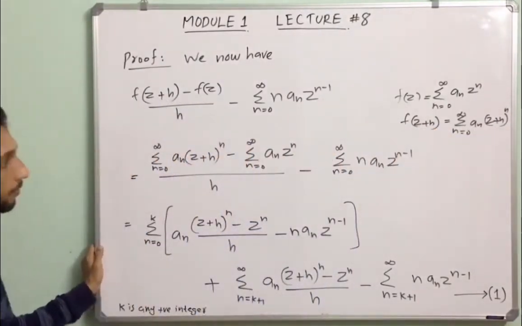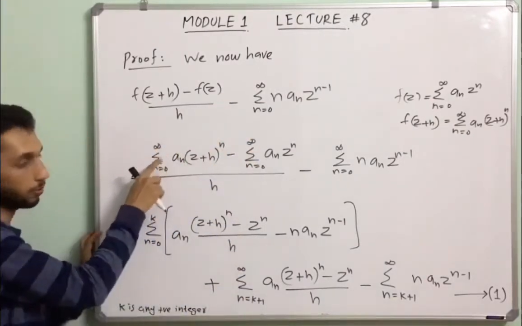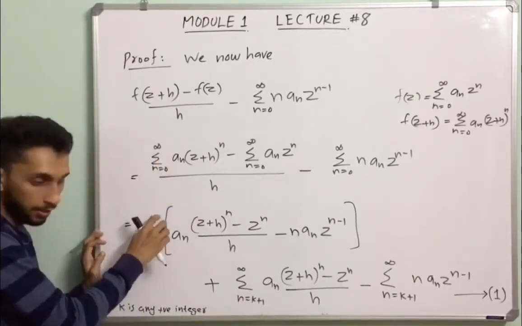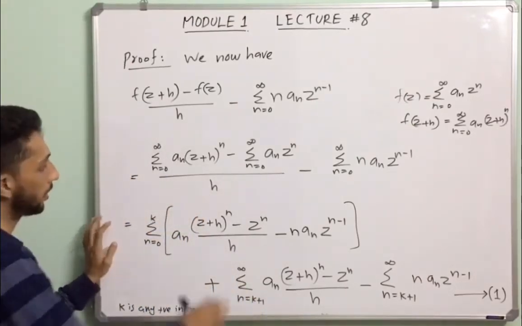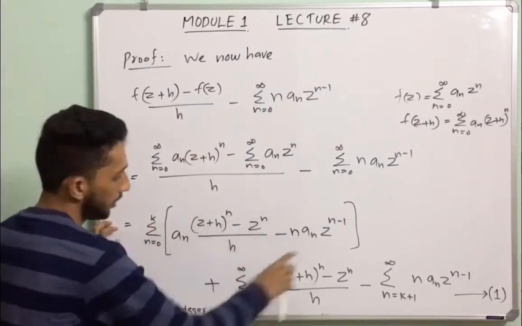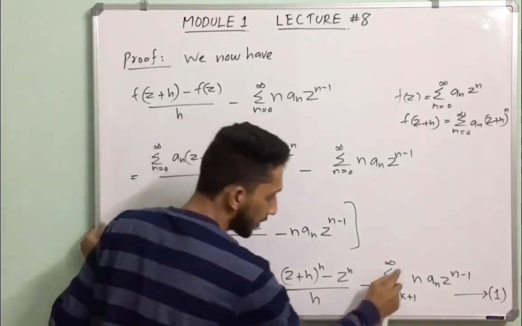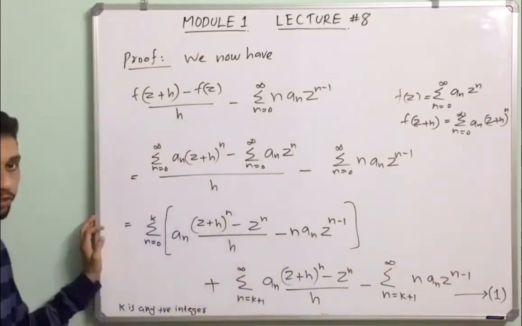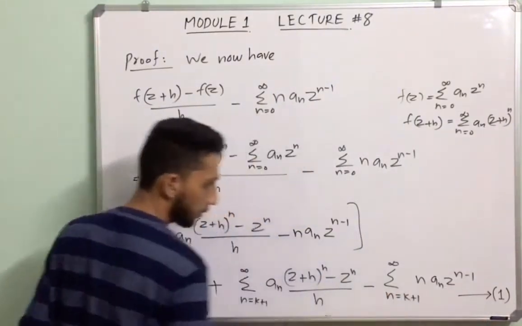Next we are going to split this summation into two. Summation n from 0 to infinity becomes summation n from 0 to k and summation n from k plus 1 to infinity. So summation n from 0 to k of this, plus summation n from k plus 1 to infinity of this, minus summation n from k plus 1 to infinity of this, is equivalent to this. We just call this equation number 1.